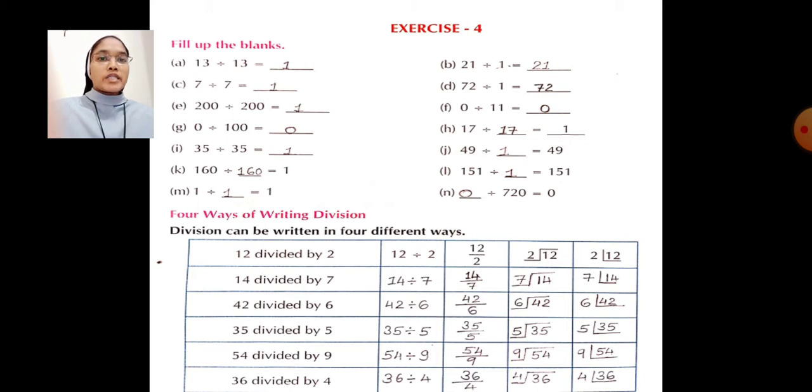Next, 14 divided by 7. Dear students, please carefully see the different ways how we can write. Here it is given. 14 divided by 7, first way of writing. And second way of writing, you see in next column. Third way in third column, and fourth way in fourth column.